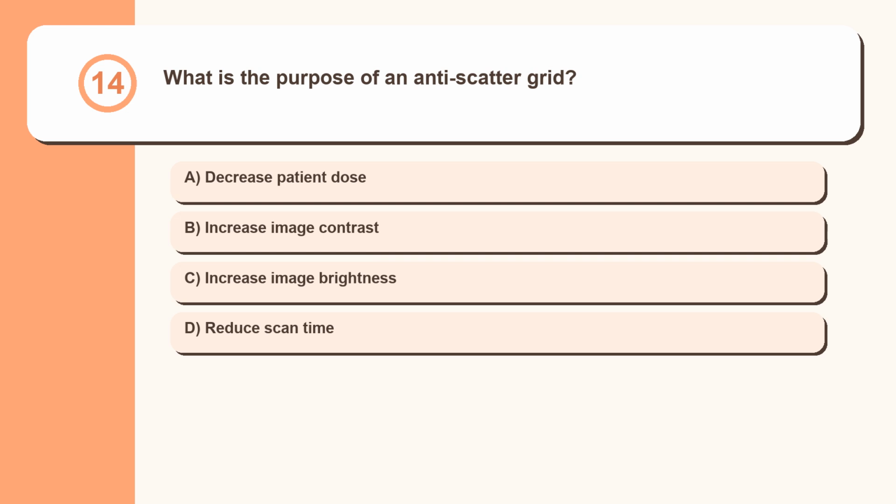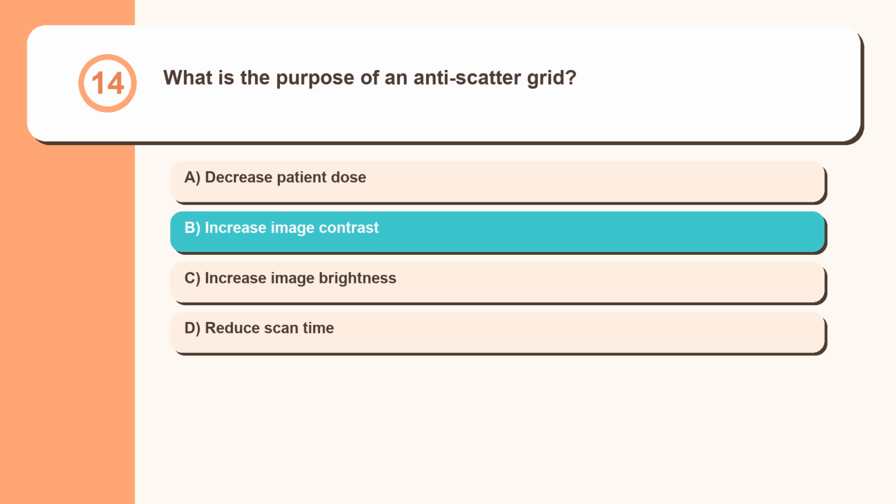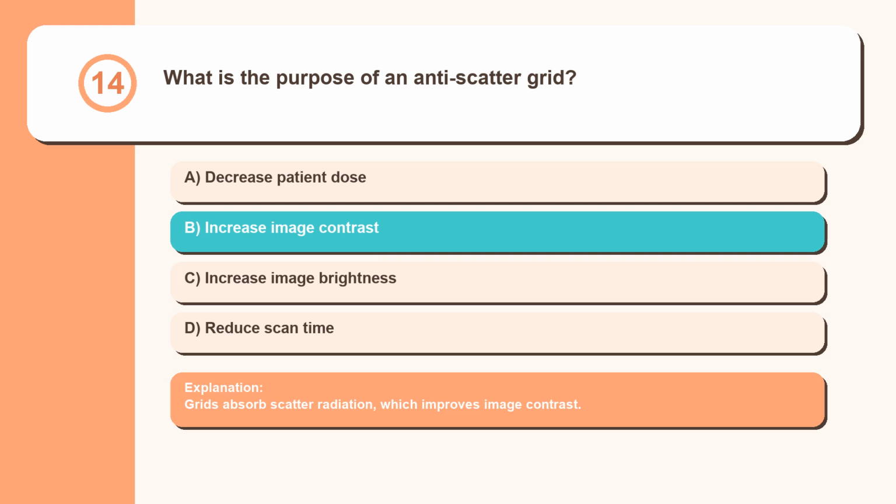Question 14. What is the purpose of an anti-scatter grid? Decrease patient dose, increase image contrast, increase image brightness, reduce scan time. Grids absorb scatter radiation, which improves image contrast.